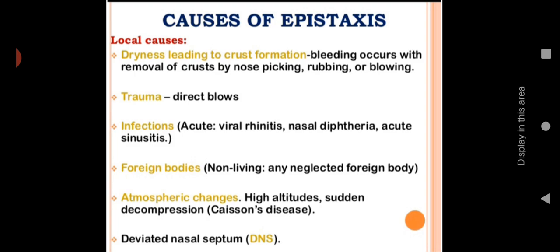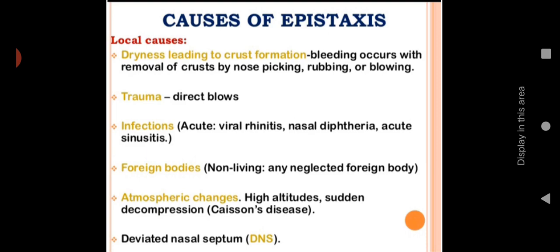Trauma, direct blows, then infections like viral rhinitis, nasal diphtheria, or acute sinusitis. These infections can lead to epistaxis. And foreign bodies, including non-living ones, any neglected foreign bodies. Then atmospheric changes. Okay, we have discussed before also, when height is changing, at that time there will be some changes occurring in our body related to balance or pressure.